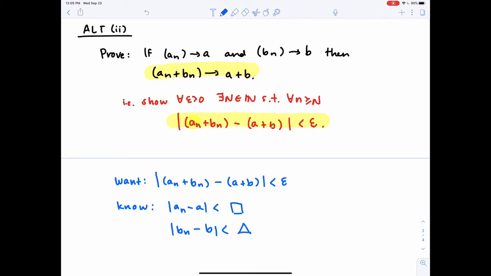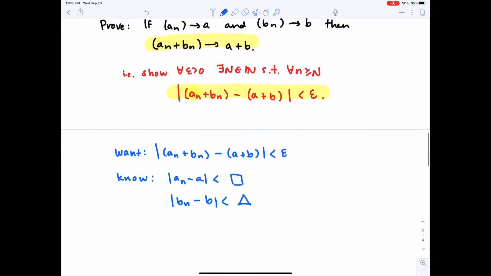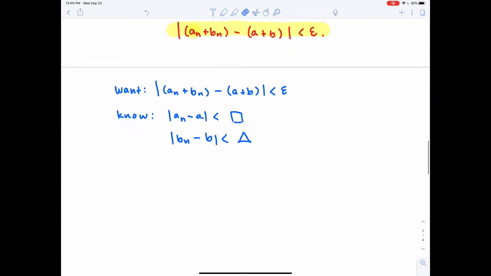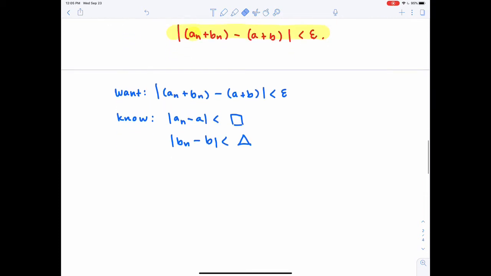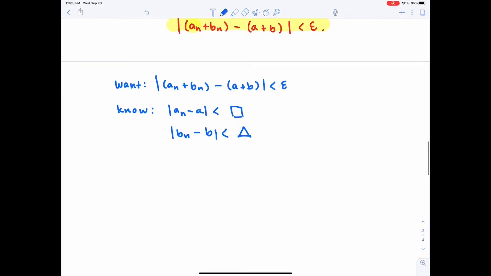And I'm going to use a triangle here because I don't know whether or not I want to choose the same bound for |a_n - a| as I do for |b_n - b|. As long as I have a fixed positive real number, I can choose tails for a_n and for b_n that meet these constraints. So again, I'm asking the question, how does the expression I want to show as small depend on the expressions that I do know are small?